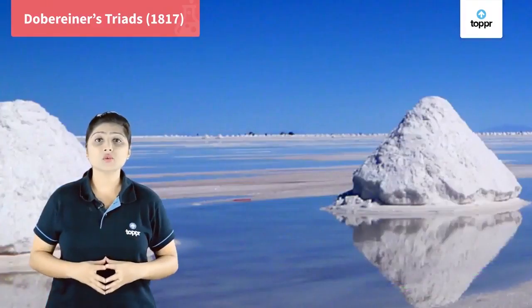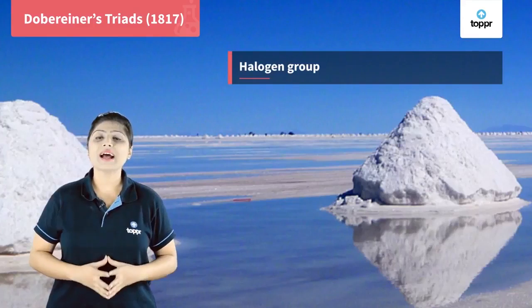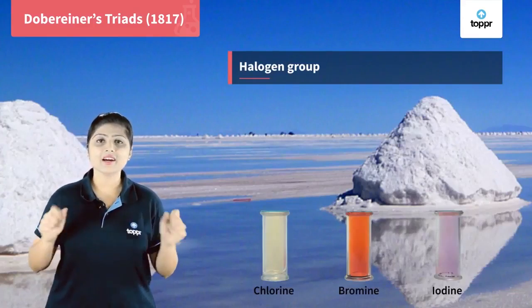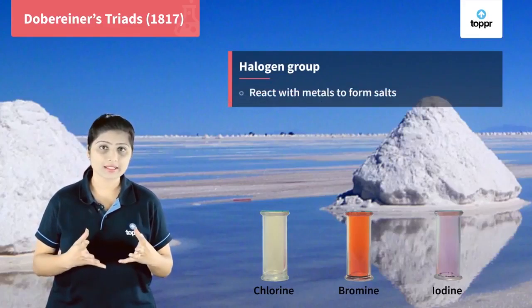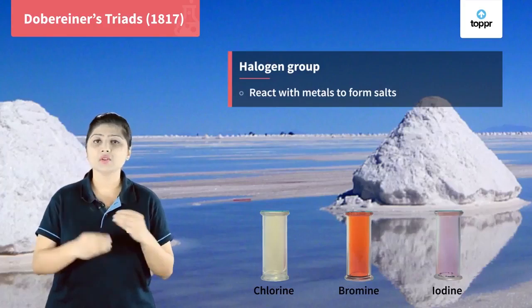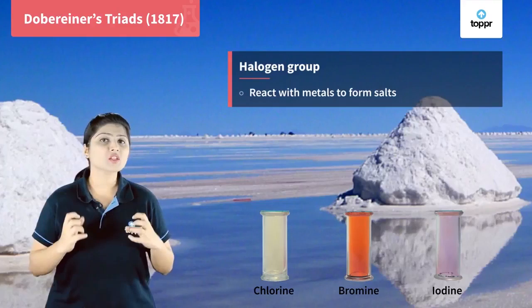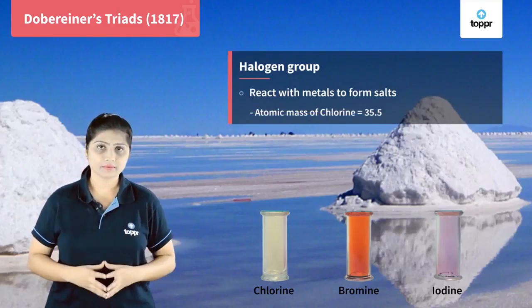The other group is known as the halogen group formed by Dobereiner. This group has elements chlorine, bromine and iodine. These are called halogens because they react with metals to form salts, halide salts, which are usually found in the sea. Now, let's talk about the atomic masses of all three of them. Chlorine's atomic mass is 35.5.